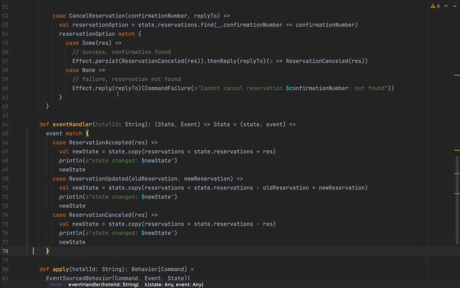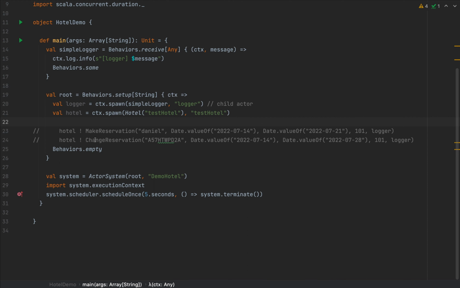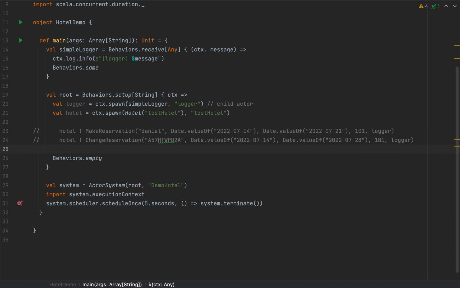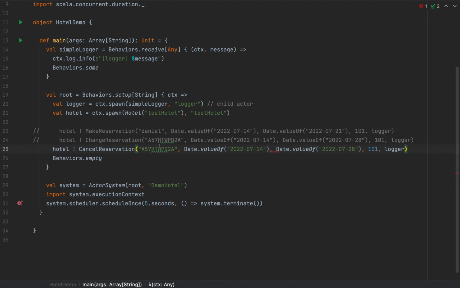Now let's test it out. Here under the hotel demo application, I'm going to also send a cancel reservation for the same reservation confirmation number. We don't really need to send the make reservation and change reservation messages again because the hotel actor will recreate the state. So instead of change reservation, I'm going to say cancel reservation, and I'm only going to pass the reservation confirmation number and the logger actor, which the actor will use to reply back.